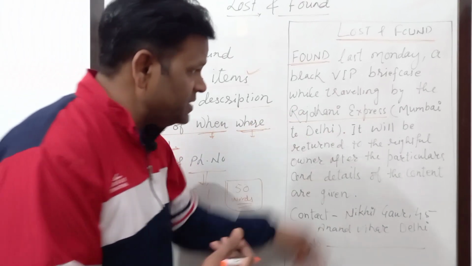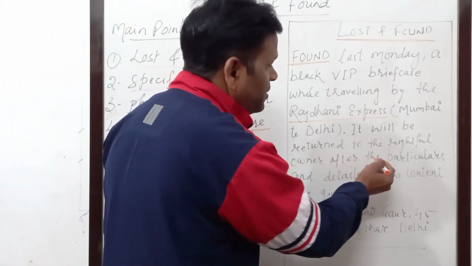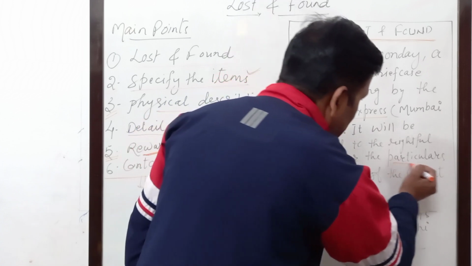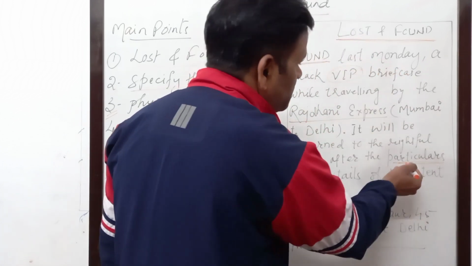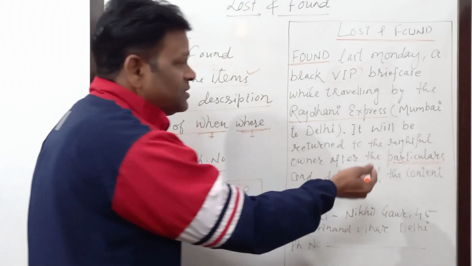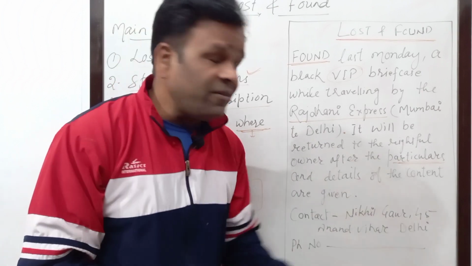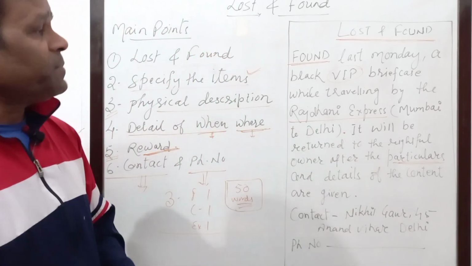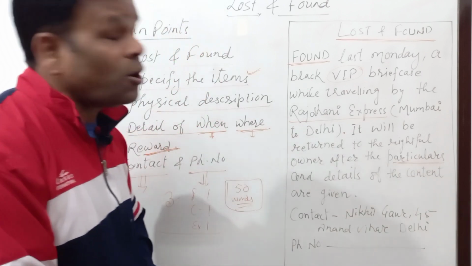It will be returned to the rightful owner after the particulars, means the detail of the VIP bag which was found here, and the details of the content, if that person specifies or identifies or clarifies that, then only he can be given this bag.